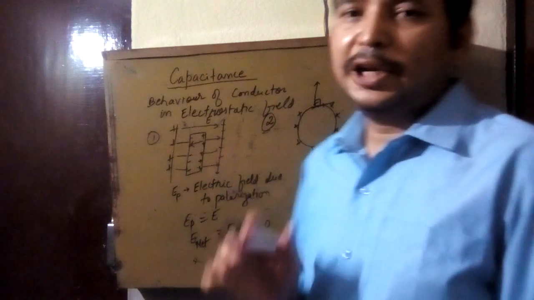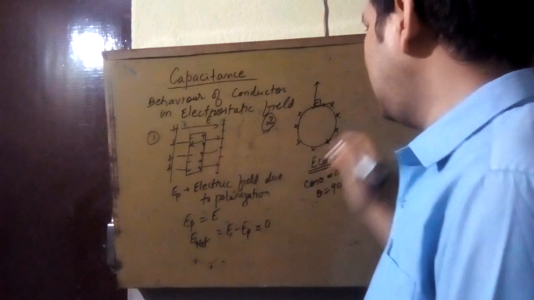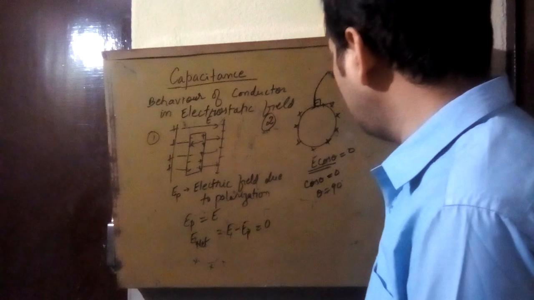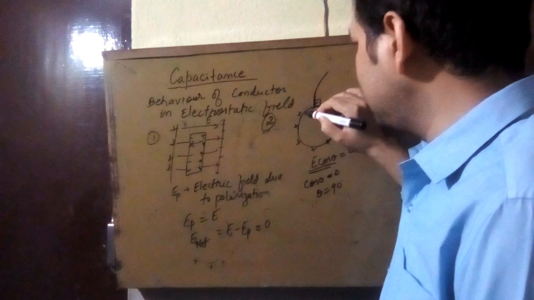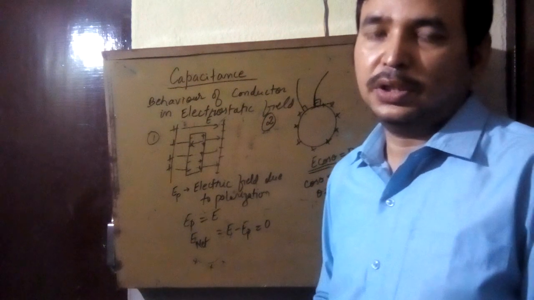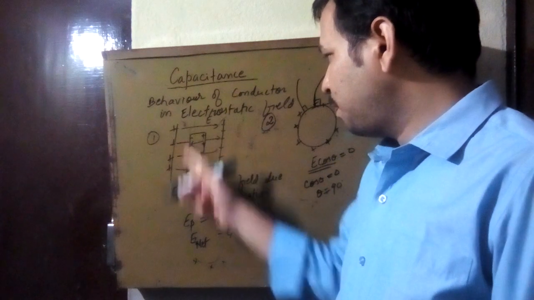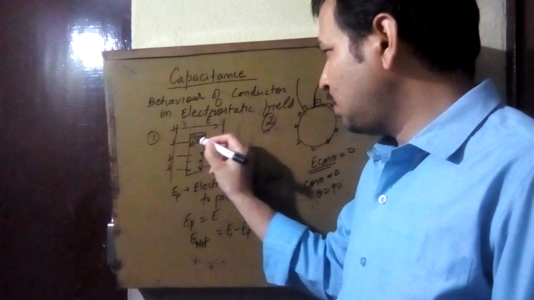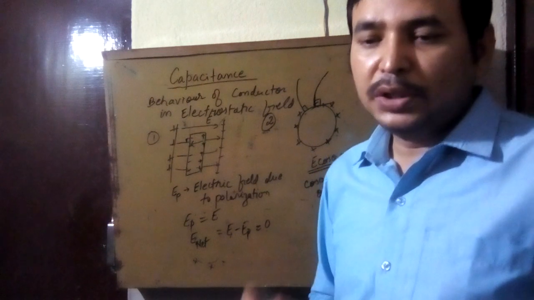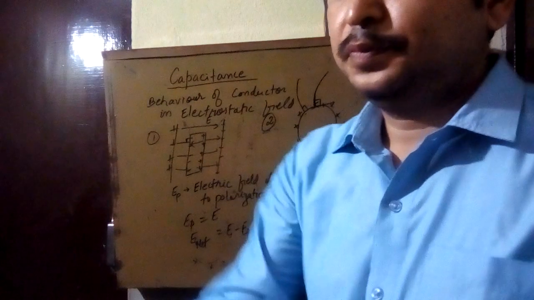Whenever you draw electric field lines, you must draw them so that they appear normal to the conductor. Even for a straight conductor, you always have to draw the field lines normal to the conductor.